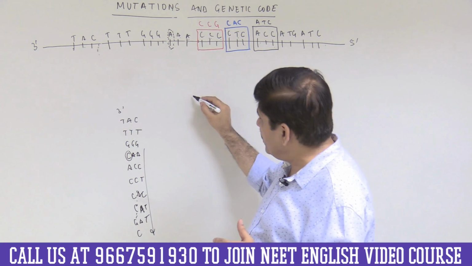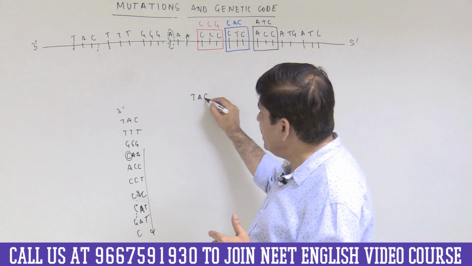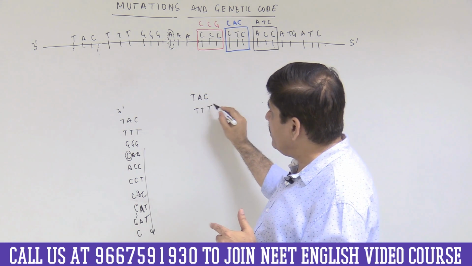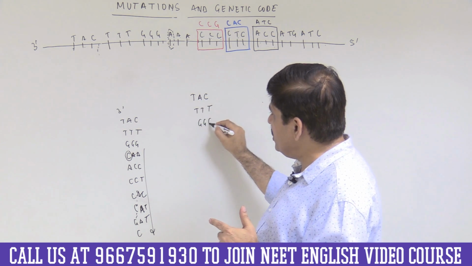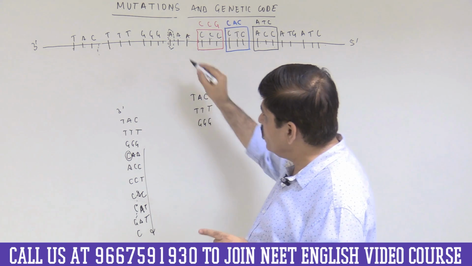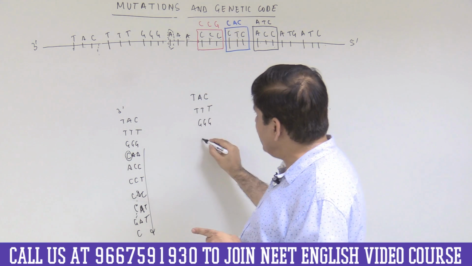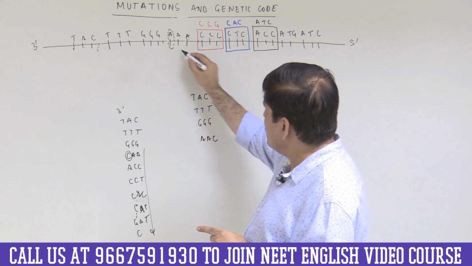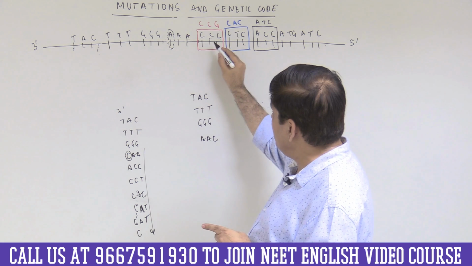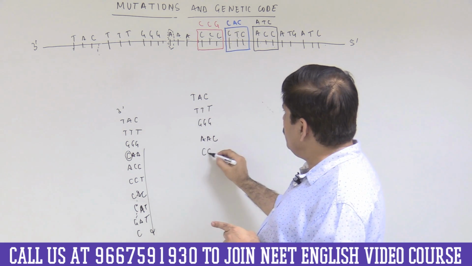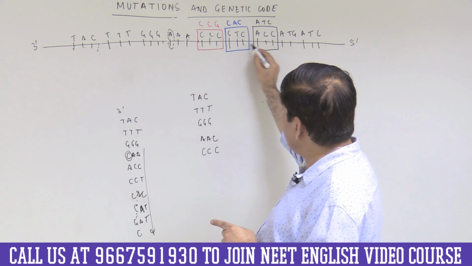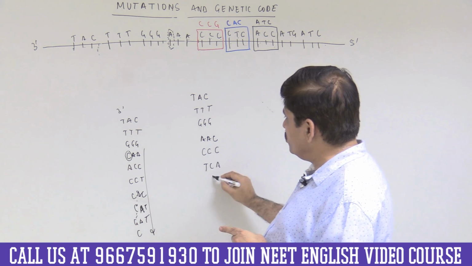Now what is going to happen? What would be the first codon? TAC. Then TTT, it remains same, then GGG. Now from the point of deletion, you can see that again the open reading frame will change. Now the next codon will actually be AAC. This would be the next codon, then CCC, then TCA, and so on and so forth.